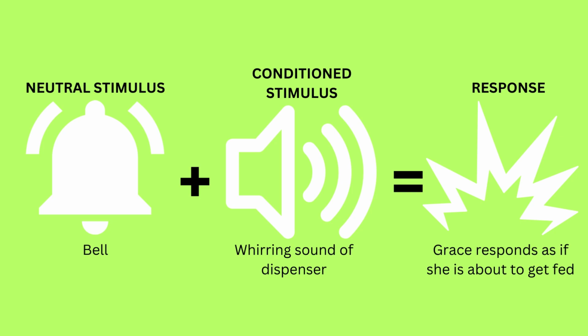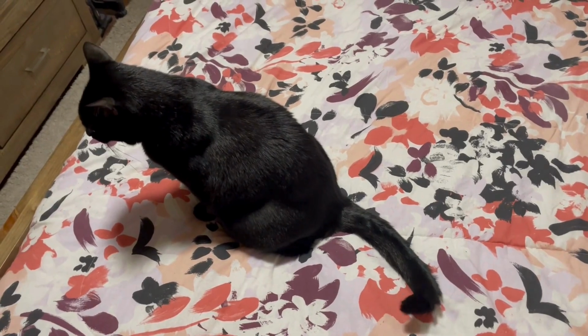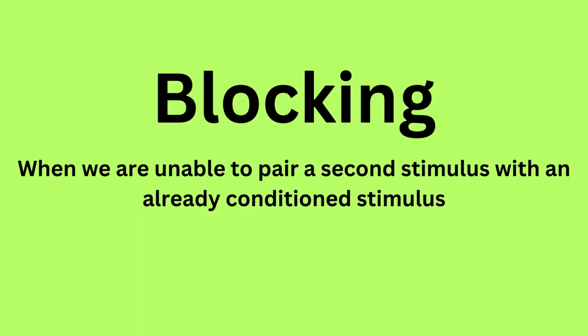However, after multiple trials of pairing the bell with the whirring sound of the dispenser, Grace does not become conditioned to the bell on its own. As you can see, Grace doesn't respond to the bell. This is an example of how blocking can occur in conditioning.